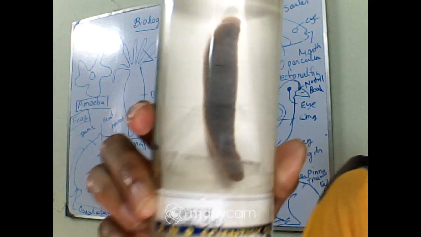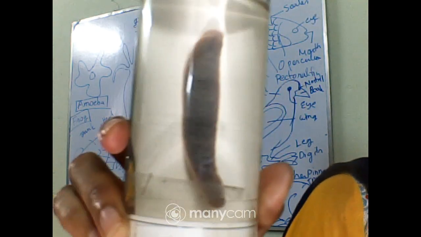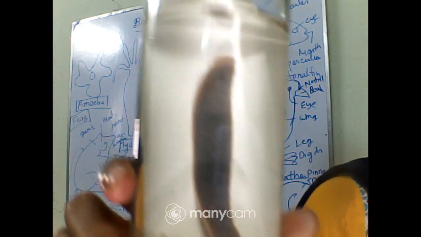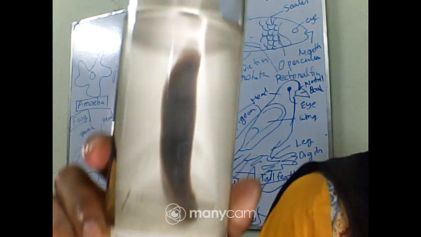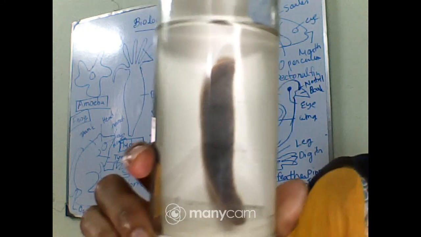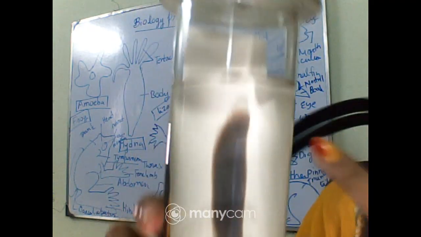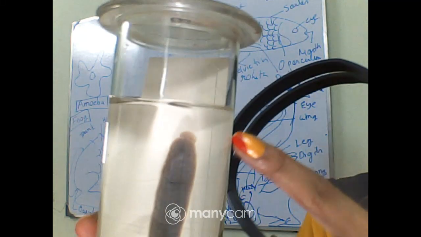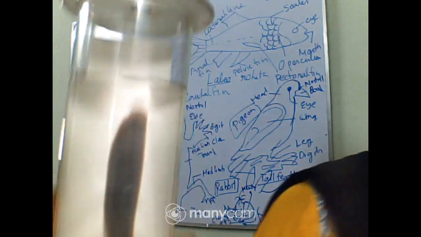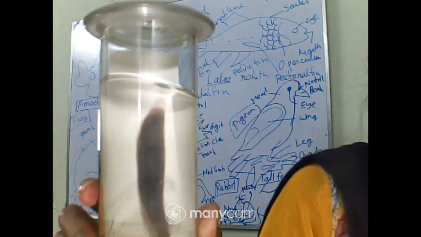So what is the habitat, let me tell you. It can be found in ponds, lakes and some damp and moist places. They are also sometimes facultative ectoparasites on some cattle and other mammals, as they have suckers. You can see at the top they have suckers, so they can suck blood. Animals that suck blood are called sanguivorous.